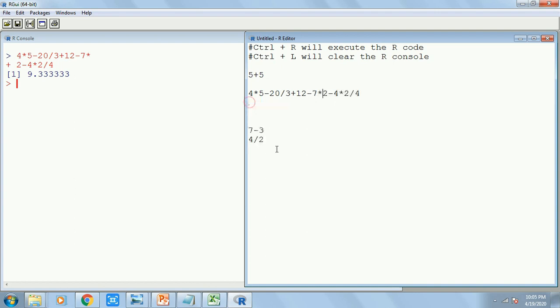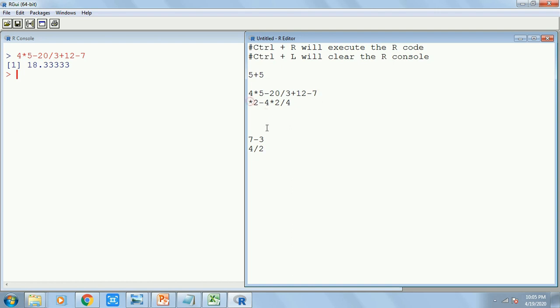Now just imagine if I had done it like this and pressed Ctrl R, then R gives me the result, because R doesn't understand there is more code coming. R doesn't understand telepathy. R understands I have concluded the line logically, so this is my equation, let's execute that.